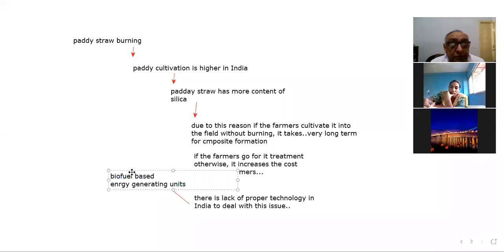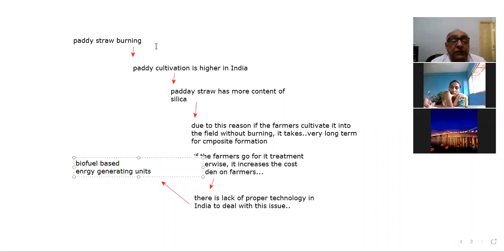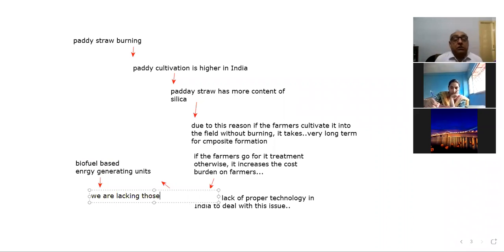It can be used there. But so far we are lacking the biofuel based energy generation units also. So this is the reason why the problem of paddy burning exists.